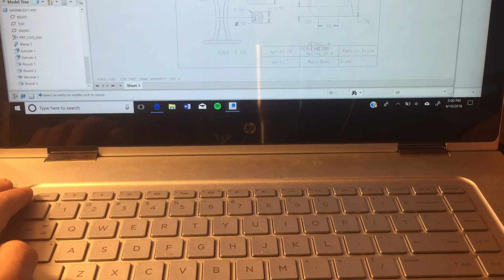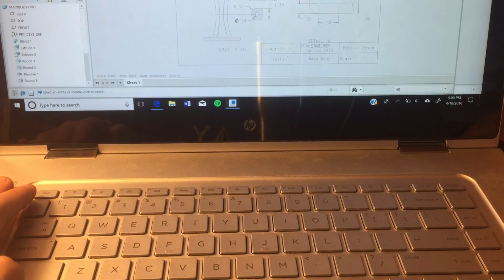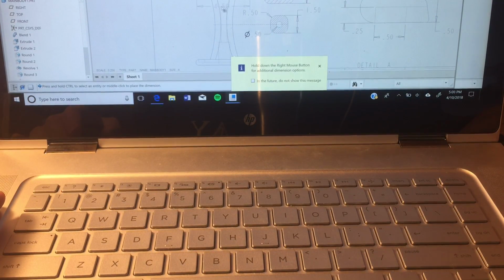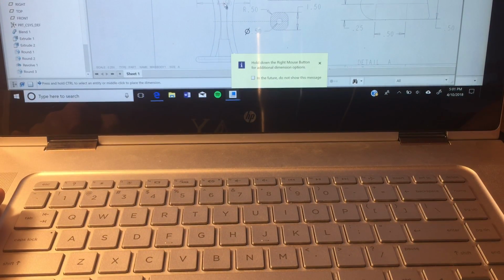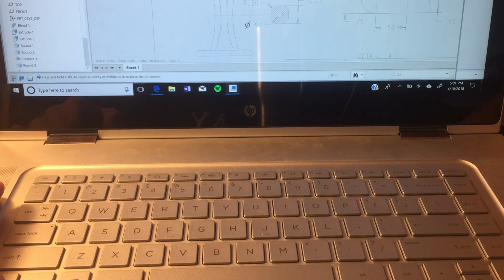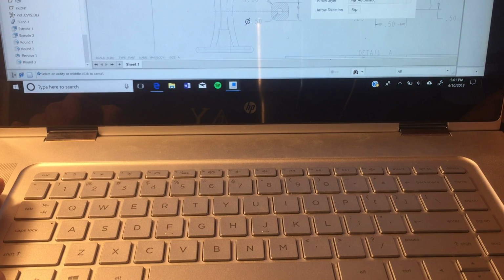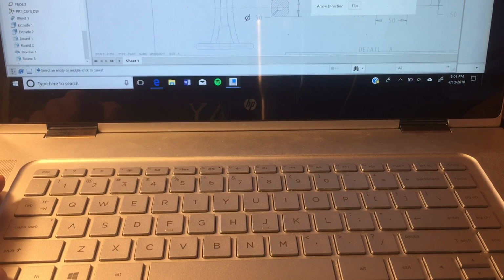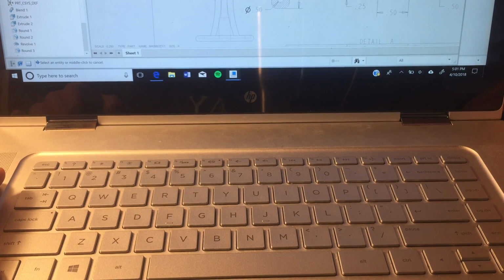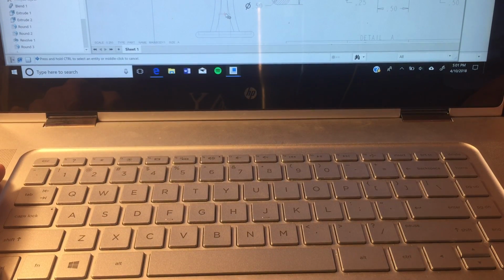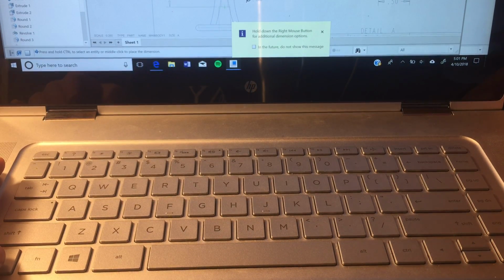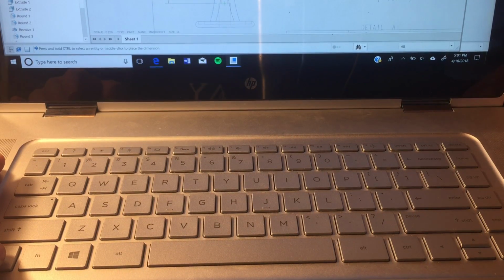Last couple things we gotta dimension are top two here. And then that's 2. And that dimension tells us the size of the hole. So this is just basically dimensioning the hole right now. You want to line it up as best as possible.